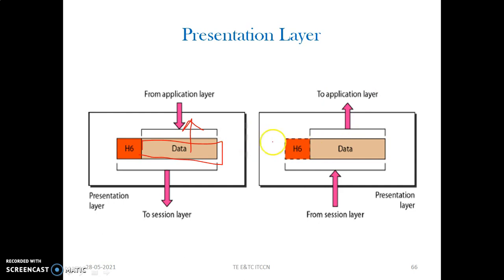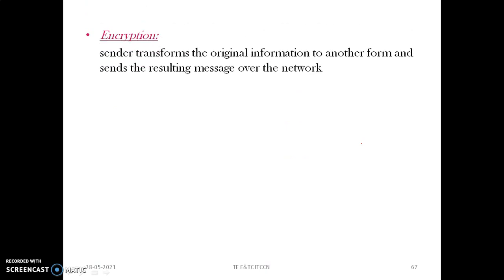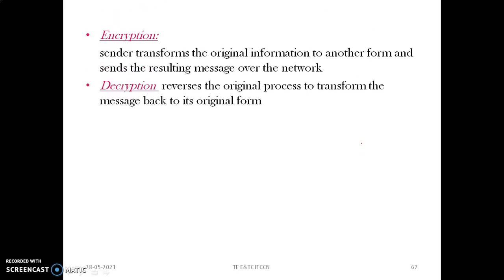Again, compress the data if required, and add some security checks in the form of encryption of the data so that decryption can be done at the receiver end. So this is the presentation layer's location. In encryption, the sender transforms the original information to another, encrypted form so that no one can easily extract the information, and sends the resulting message over the network. Decryption is exactly the reverse of encryption.